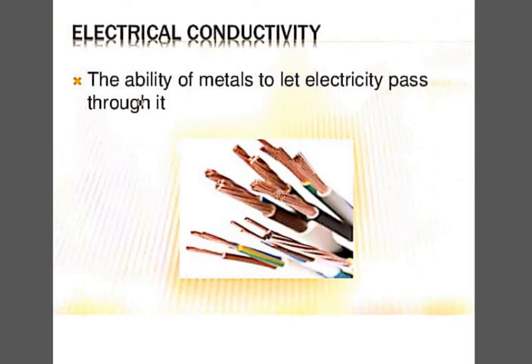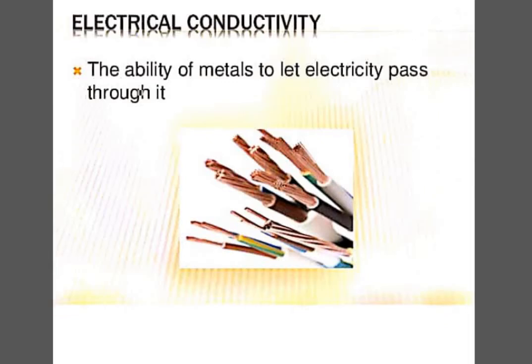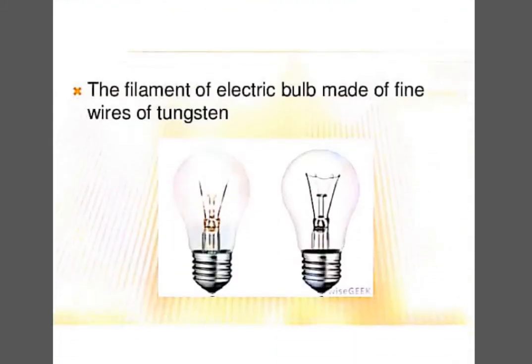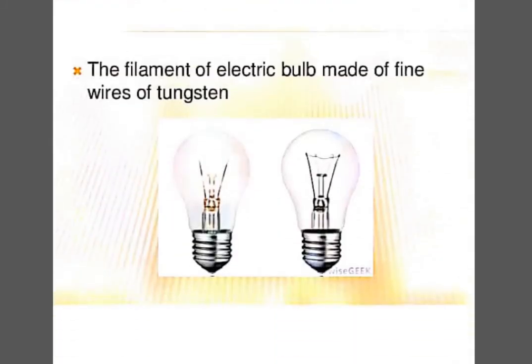It's just because the metals have a tendency to run the current, because of which the electricity is passed through it, and we are able to get the electric supply everywhere in the house. You can see this is something which we can understand also, that the filament of an electric bulb is made up of fine wires of tungsten. So this tungsten wire is basically used in these bulbs, and tungsten is actually a metal. So that is how we can understand how it conducts the electricity.